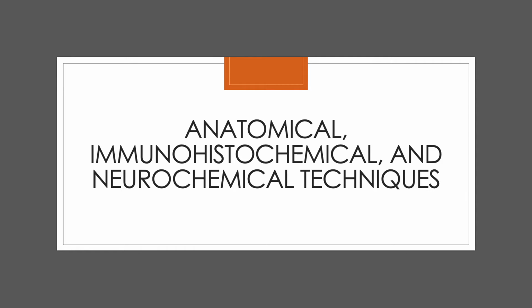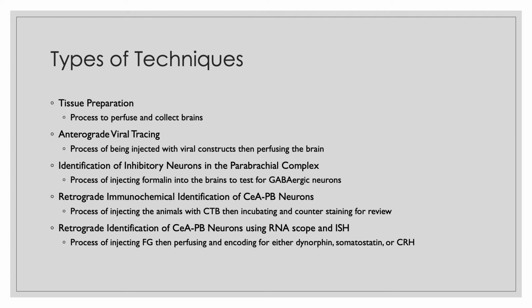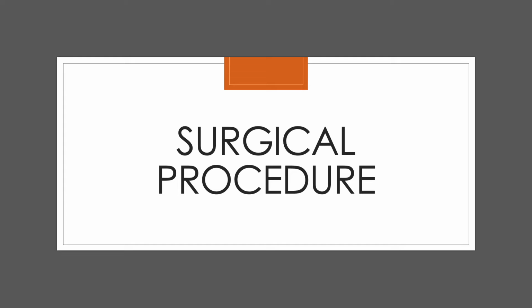Next, we have the anatomical, immunohistochemical, and neurochemical techniques. So with the different types of techniques that they used, they ranged from tissue preparation to viral tracing, then identification of inhibitory neurons, then retrograde identification of CEA-PB neurons using RNAscope, ISH, and immunochemical ways. Next, we have the surgical procedure.